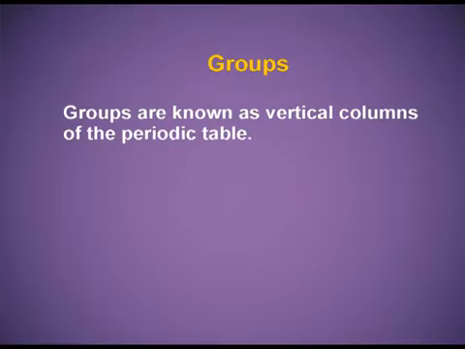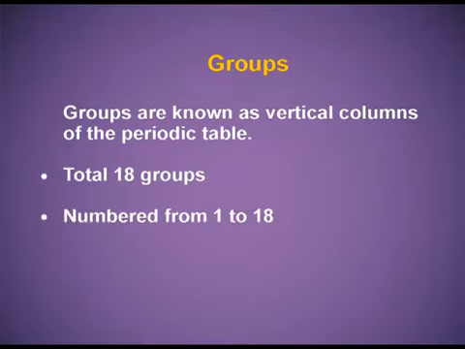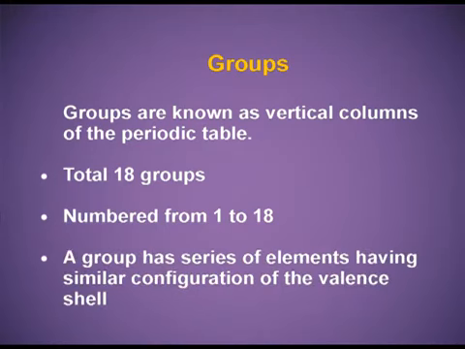Groups. The vertical columns of the periodic table are known as groups. In total, there are 18 groups numbered from 1 to 18. A group has a series of elements having similar configuration of the valence shell. Now let me give you one example.